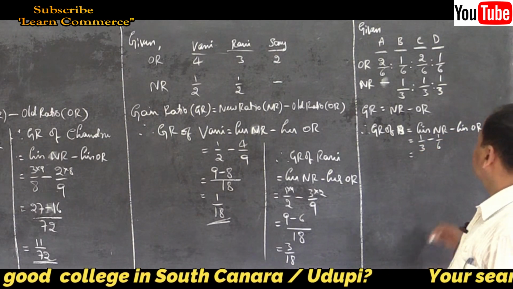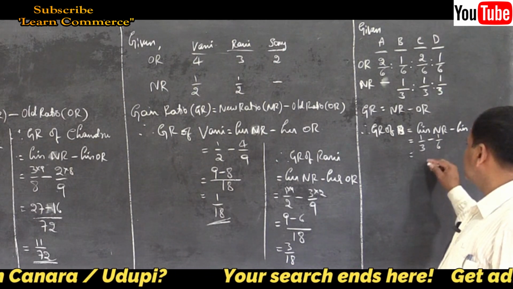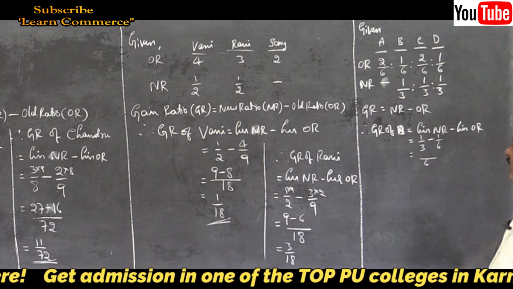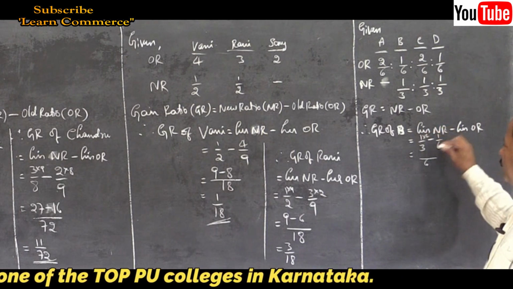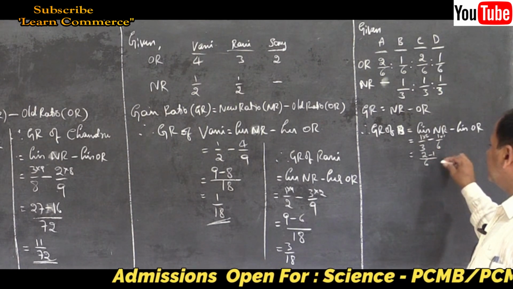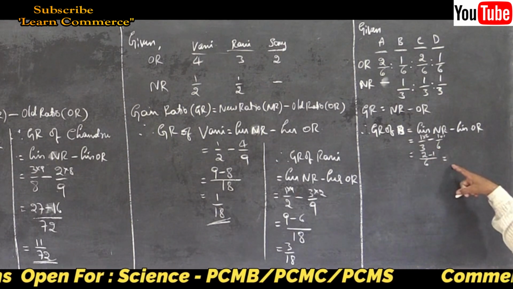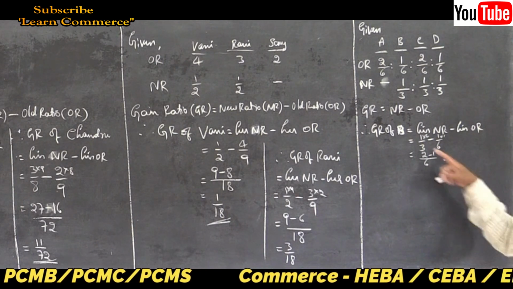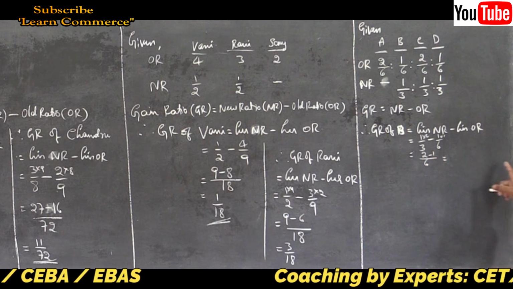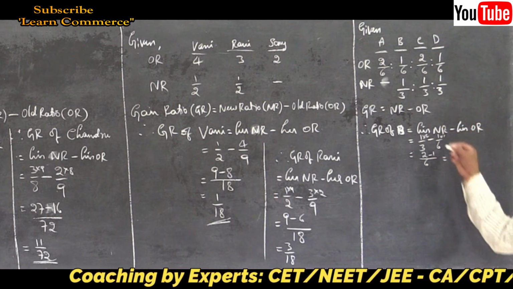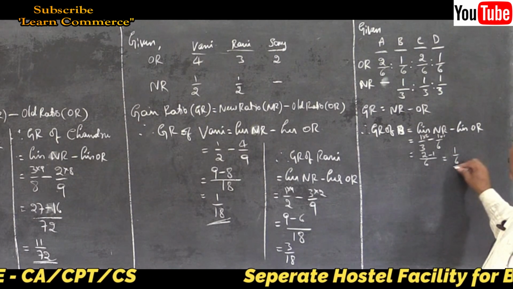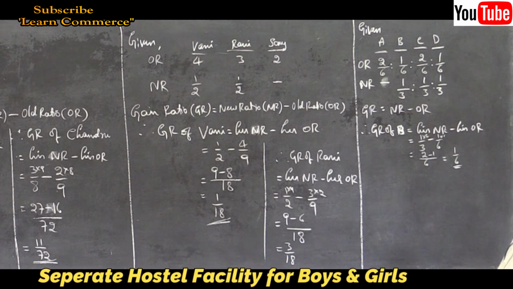So right here, take 6 as the common denominator, divisible by both the numbers. So 3 2s are 6, multiply the numerator, 6 1s are 6. So 2 minus 1 is equal to, I will write here itself, but you don't write here, write in the next step, remember. Don't write continuously like this. Vertically, you have to solve it vertically, remember, is equal to 1/6. 1/6 is the gain ratio.